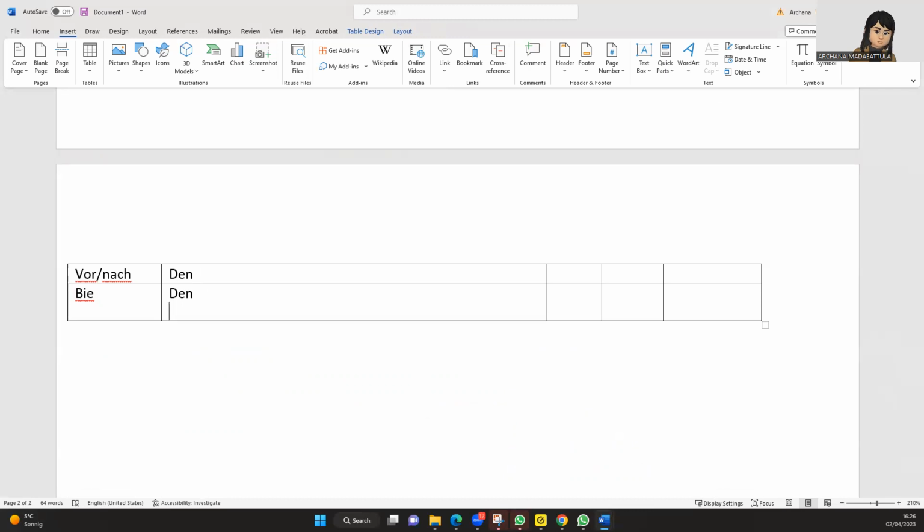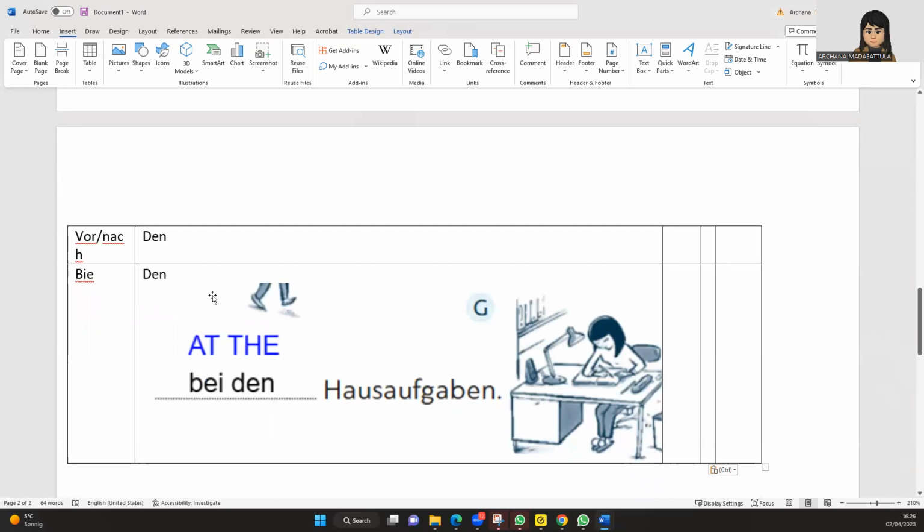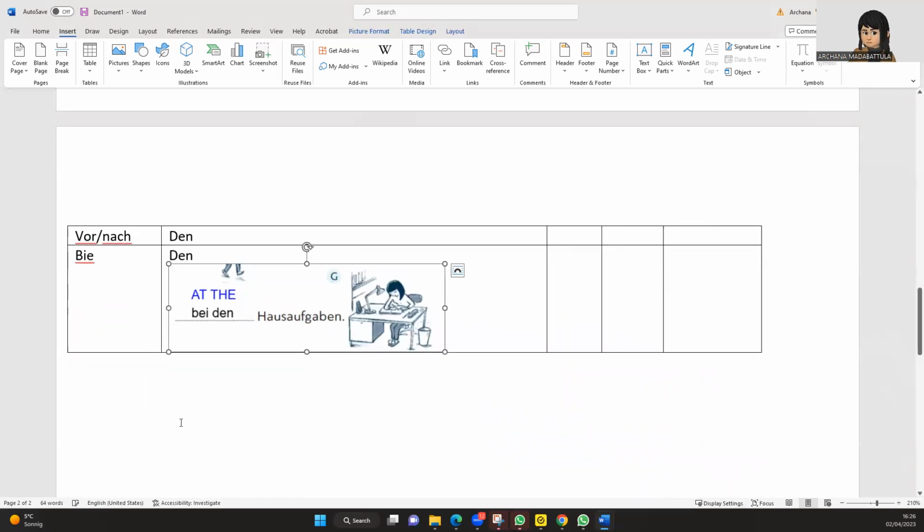She's at the work, she's inside doing the action. It is not happening outside this action. So what happens here is bei den. Okay, so it is bei den Hausaufgaben. Just bei den Hausaufgaben.